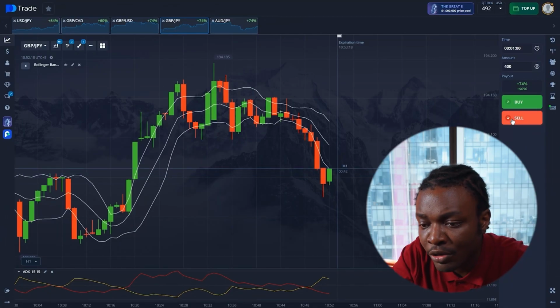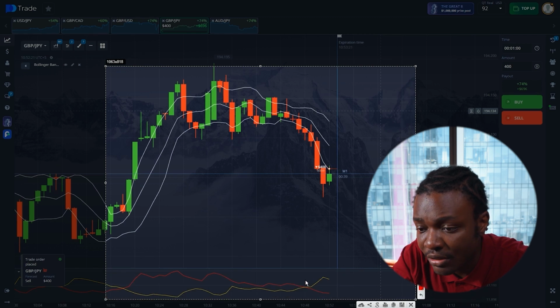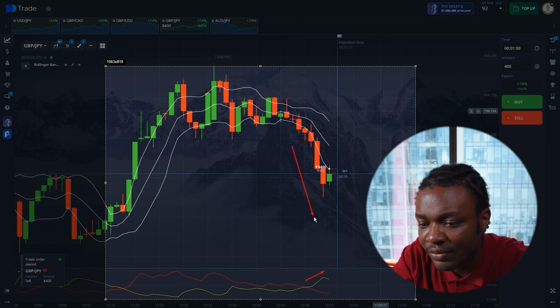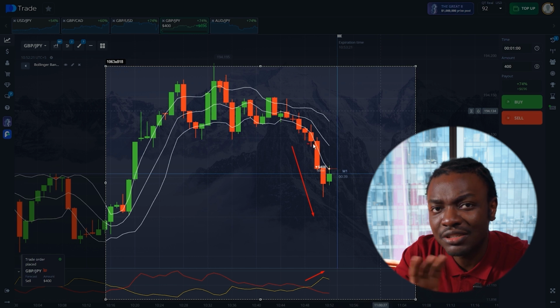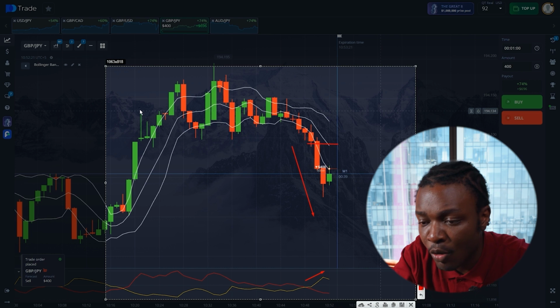Okay, so here I'm opening another short position. Let's analyze the situation. Overall, it's similar. The yellow ADX is on top, the asset is falling. There's a breakout beyond the channel boundaries. Earlier, the chart bounced off the upper Bollinger Band.